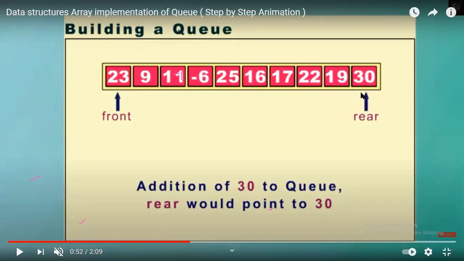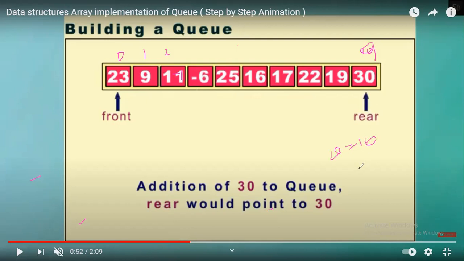Now you have to say that if rear equals max size - 1, because we start with the pointer at 0, 1, 2, 3, 4, 5, 6, 7, 8, 9. So the capacity of the queue is 10. The queue size is 10. So if rear equals queue size - 1, it has reached the 9th position, right? As I said once again, it starts from 0, so 0, 1, 2, 3, till 9. So the size of the queue is 10.